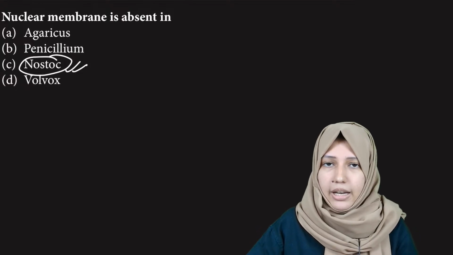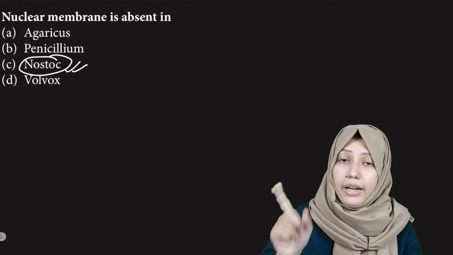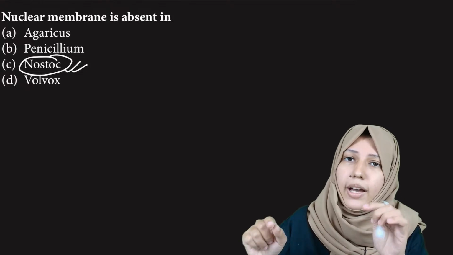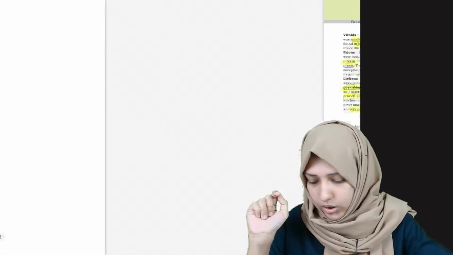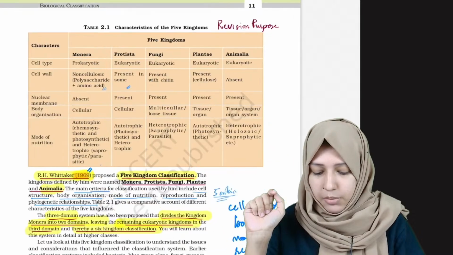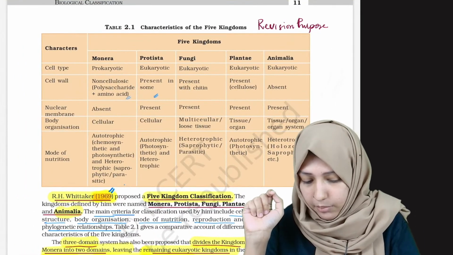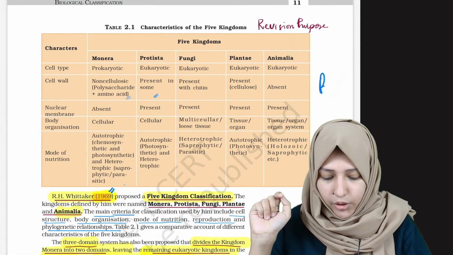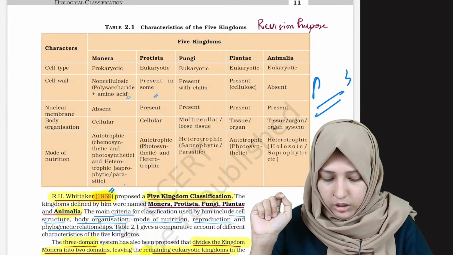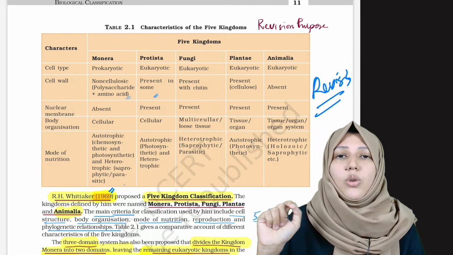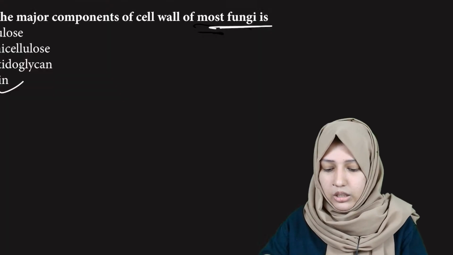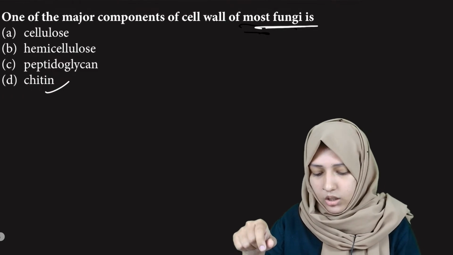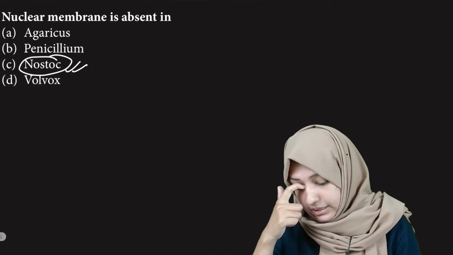Monera doesn't have a nuclear membrane. The table that I mentioned, you have to use for revision purposes. I didn't mention it earlier, but you have to use this table solely for your revision, because everything is there in this table, including the characteristics. So nuclear membrane is absent in Nostoc.